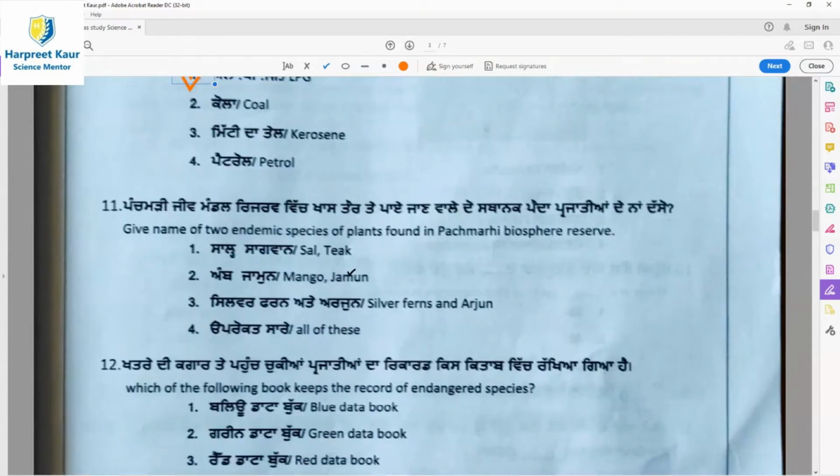Question 11, give the names of two endemic species of plants found in Pachmarhi Biosphere Reserve. The first option is Sal and Teak, second is Mango and Jamun, third is Silver Ferns and Arjun. All of these are correct. So option 4, all of these, is the right answer.